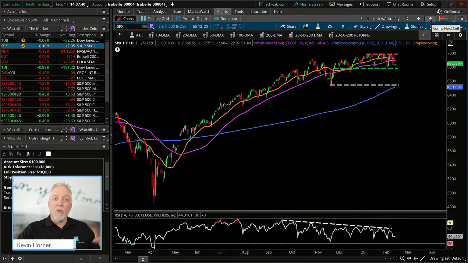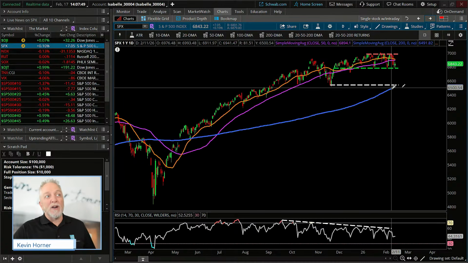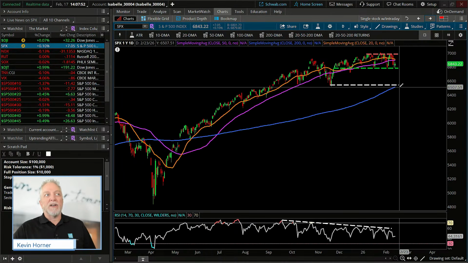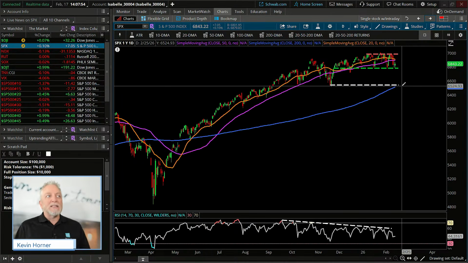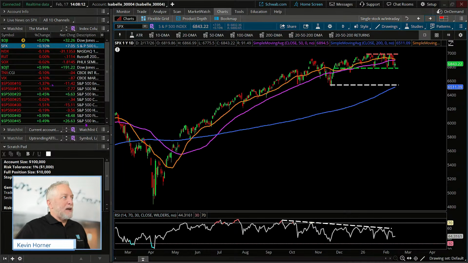Where is it you would move to? What percentage of your investment would you hold? So on and so forth. Have that plan, try and stick to it. Interestingly enough, that white line coincides with the 200-day moving average down there, doesn't it? Pretty close to it. So if we did sell down, many a trader would look at the opportunity to test the 200-day and say, yeah, we haven't seen that since May of last year. And a lot of traders think, hey, let's go ahead and use that perhaps as an entry for a long SPX position. So that's what we're kind of watching as it relates to the S&P right now.